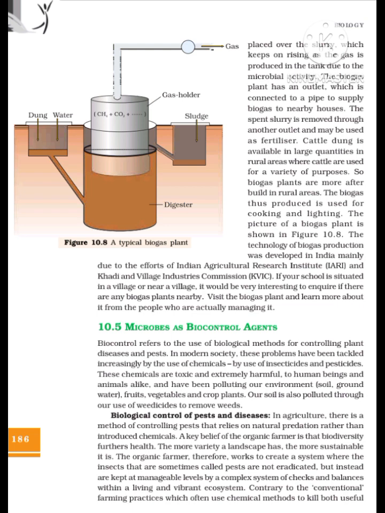Cattle dung is available in large quantities in rural areas where cattle are used for a variety of purposes. So biogas plants are more often built in rural areas. The biogas thus produced is used for cooking and lighting. The picture of a biogas plant is shown in figure 10.8. The technology of biogas production was developed in India mainly due to the efforts of Indian Agricultural Research Institute, IARI, and Khadi and Village Industries Commission, KVIC.